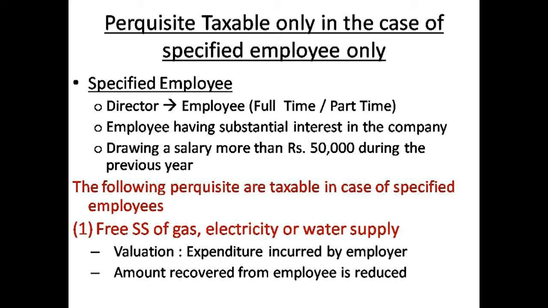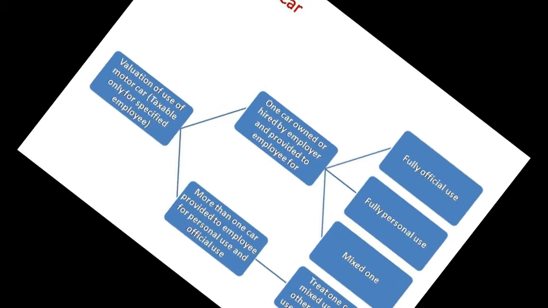The following perquisites are taxable in the case of a specified employee. Number one, free supply of gas, water and electricity. In that case, we have to see two things. One, it is manufactured by the employer itself. Number two, it is hired by the employer. Whatever may be the valuation will be the expenses paid by the employer deducted by the amount recovered from the employee.